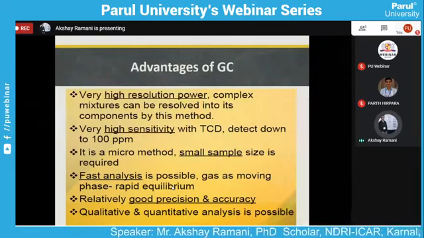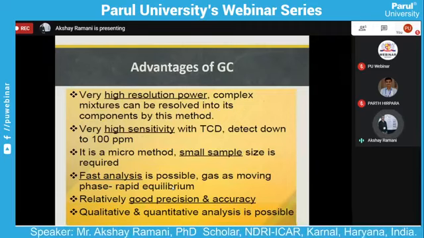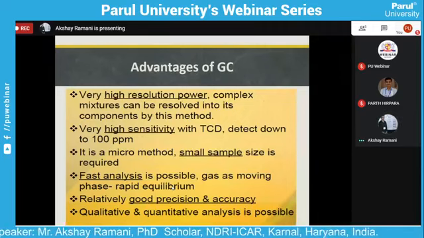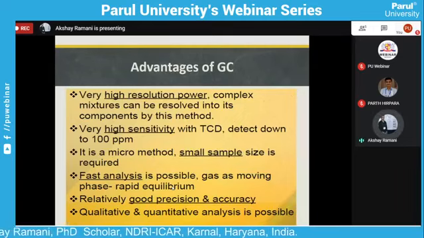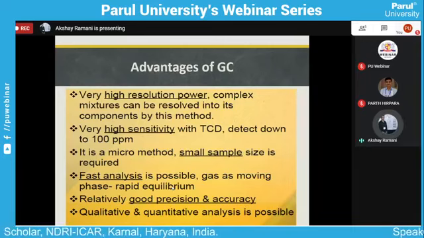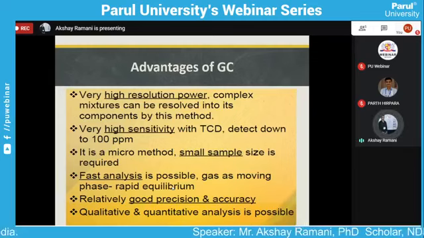As I said in the previous slide, the thermal conductivity detector is a universal detector, and it can also detect down to the limit of 100 parts per million. Gas chromatography is a micro method requiring a smaller sample size. If you have a small sample to analyze for adulteration, you can use gas chromatography because it requires only a micro amount of sample.